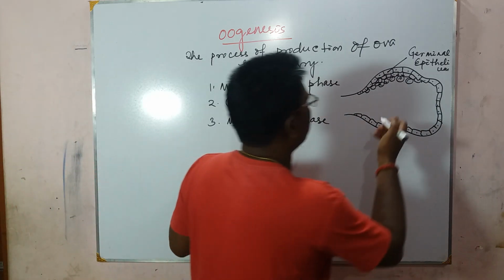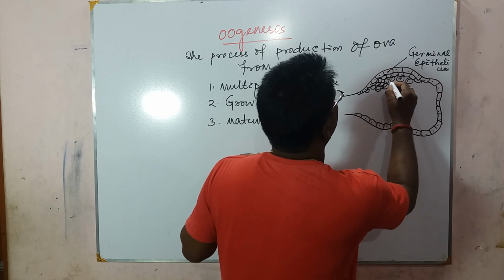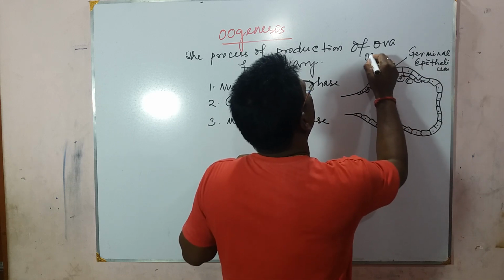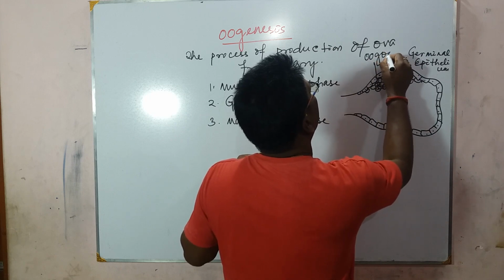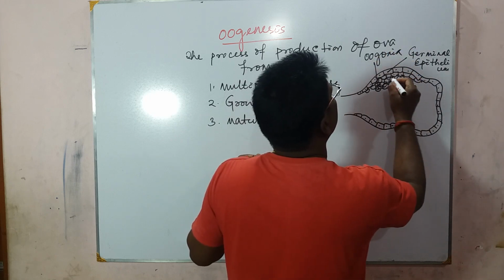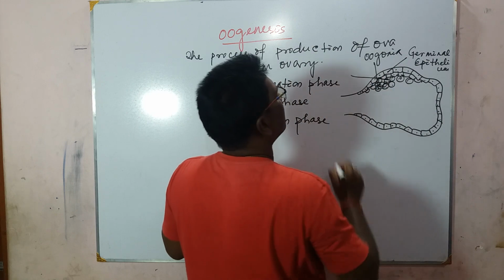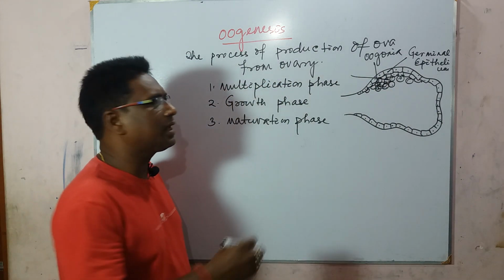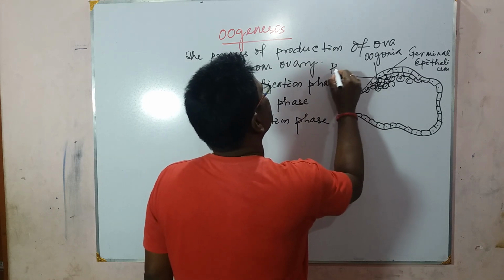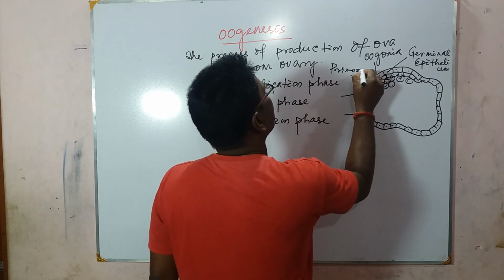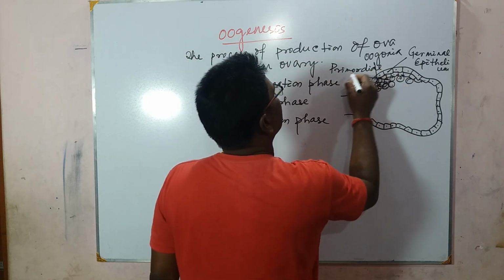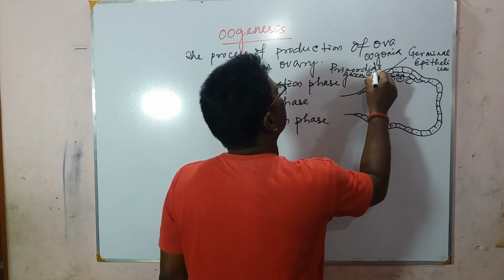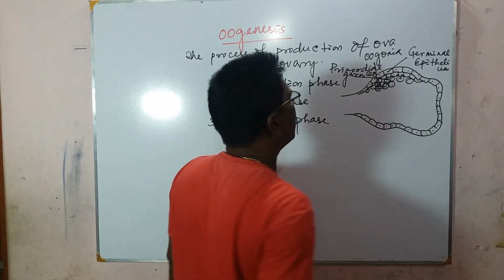The diploid cells produced in this process are called oogonia. The cells produced by repeated mitosis from the germinal epithelium are called primordial germ cells.